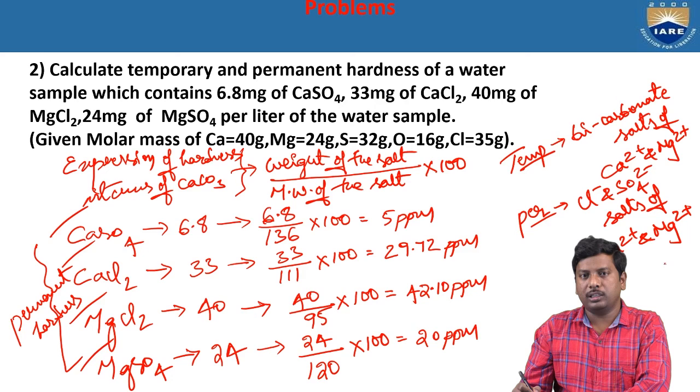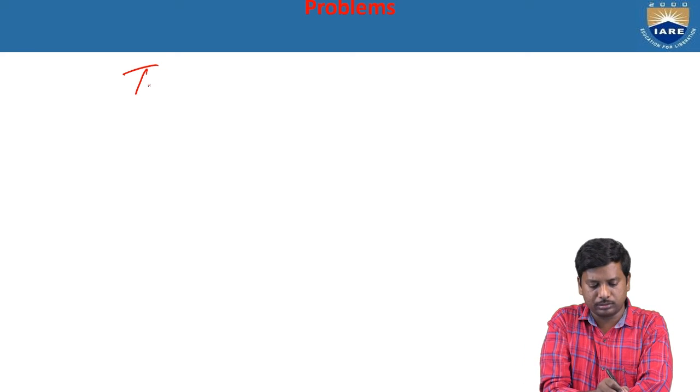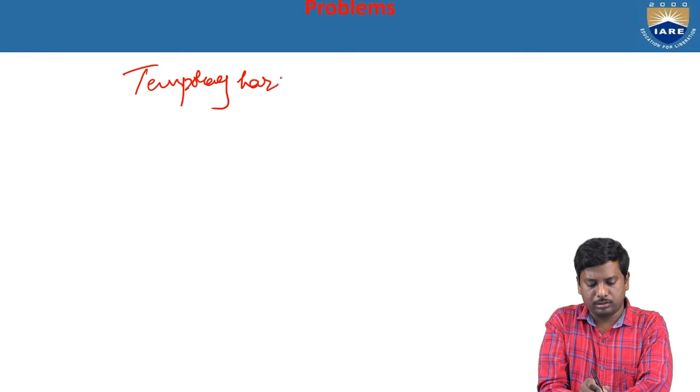So as per the given data, there are no bicarbonate salts. That's why all these salts, including calcium sulfate, calcium chloride, magnesium chloride and magnesium sulfate, cause only permanent hardness. From the given data, we measure only permanent hardness. There is no temporary hardness. So temporary hardness is equal to 0 ppm.